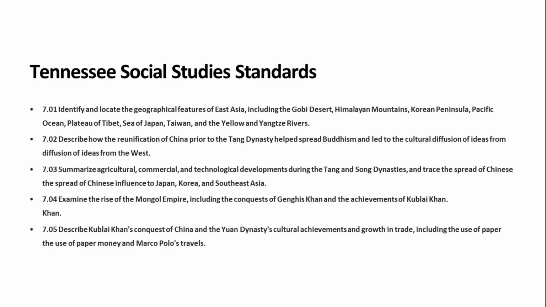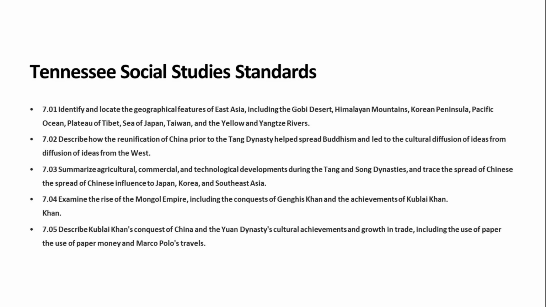7.01. Identify and locate the geographical features of East Asia, including China, Gobi Desert, Himalayan Mountains, Japan, Korean Peninsula, Pacific Ocean, Plateau of Tibet, Sea of Japan, East Sea, Yangtze River, Yellow River.